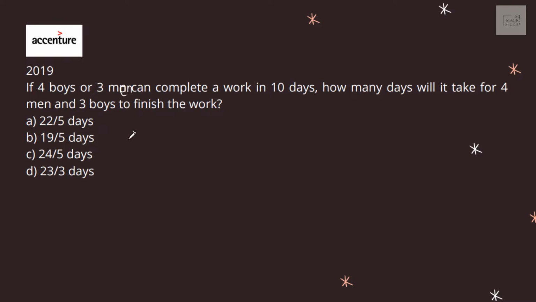Four boys or three men complete a work in 10 days. Four boys also complete the work in 10 days. That means one boy will complete the work in 10 into 4, 40 days. Three men complete the work in 10 days, that means one man will complete the work in 10 into 3, that is 30 days.